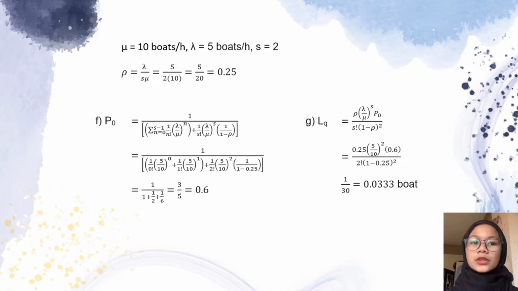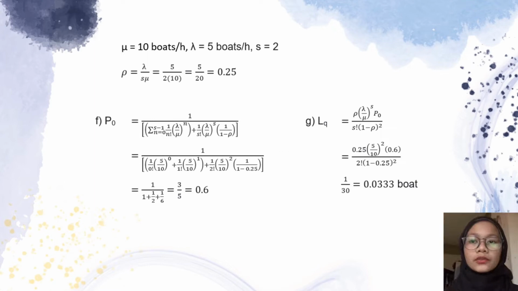Next, I will continue with question 1F to J. For question F to I, the mu and lambda will be the same as question A to D, which is 10 for mu and 5 for lambda. But we will use the multi-channel queuing model formula since the dock will be 2. Thus, the S is equal to 2. First, we will find the rho using the formula. Then, we will get the rho equal to 0.25.